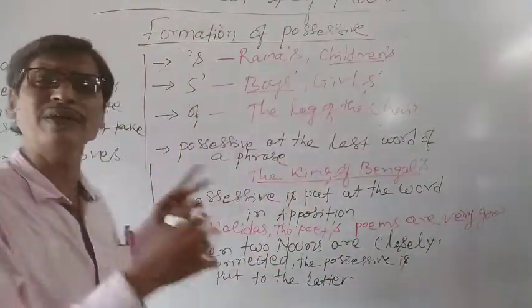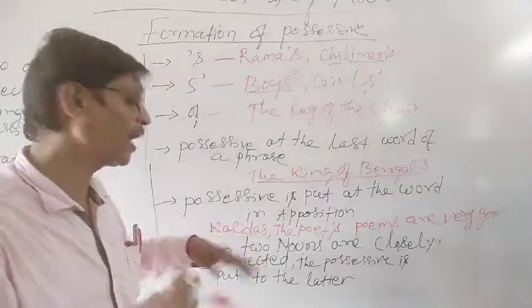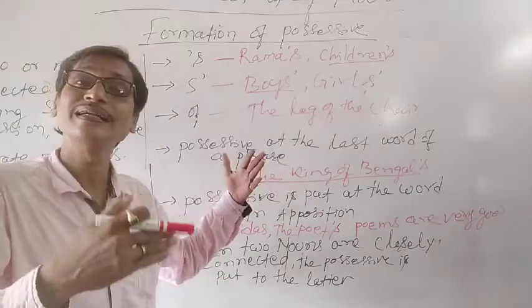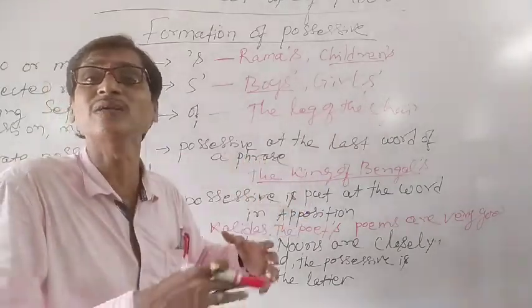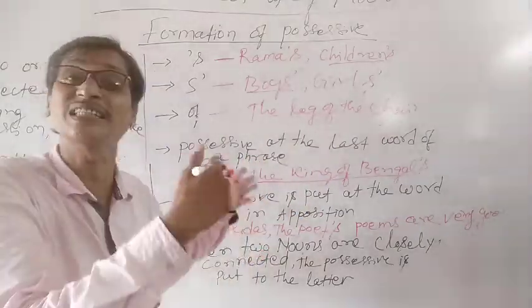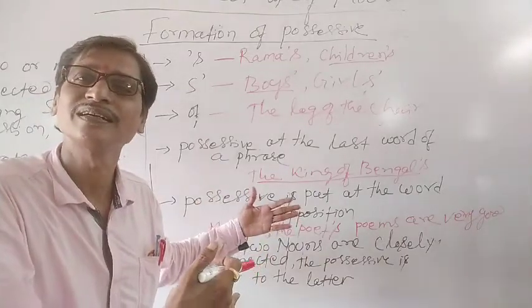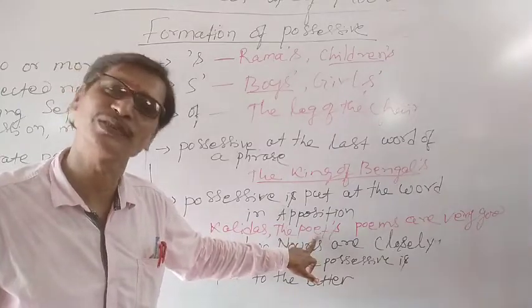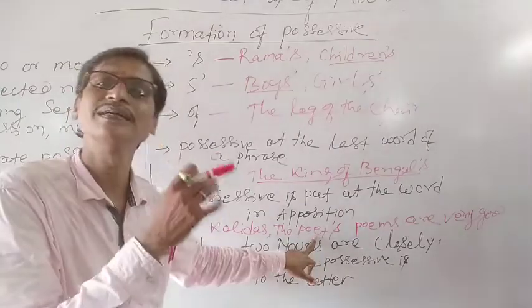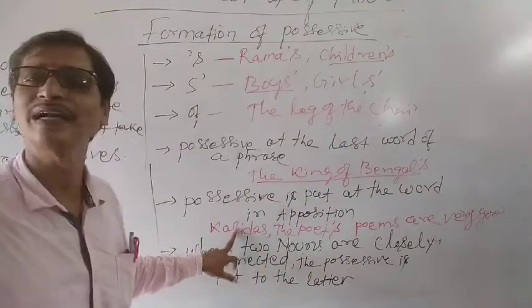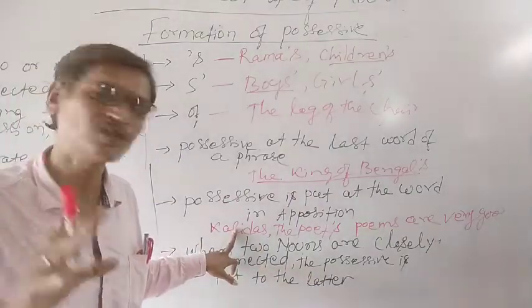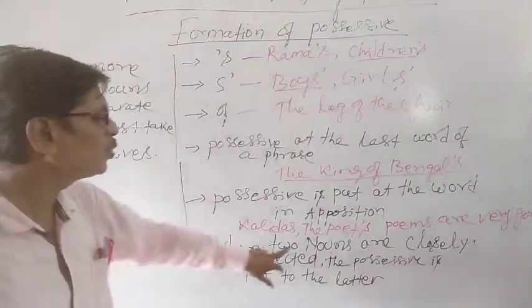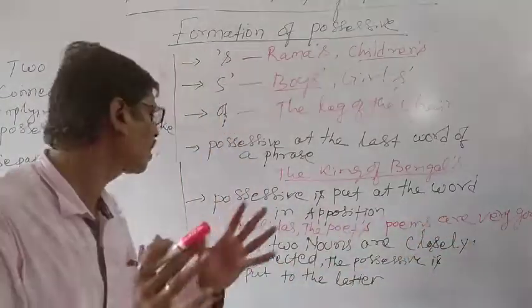Understand? So whenever we get appositions, if necessary, we have to give the possessive case over there. If it is important, it is needed to make the possessive case in the apposition. In appositions, we must give the possessive case at the word in apposition, not at the beginning. Okay? So you understood? Similarly, see some other cases when two nouns are closely connected.